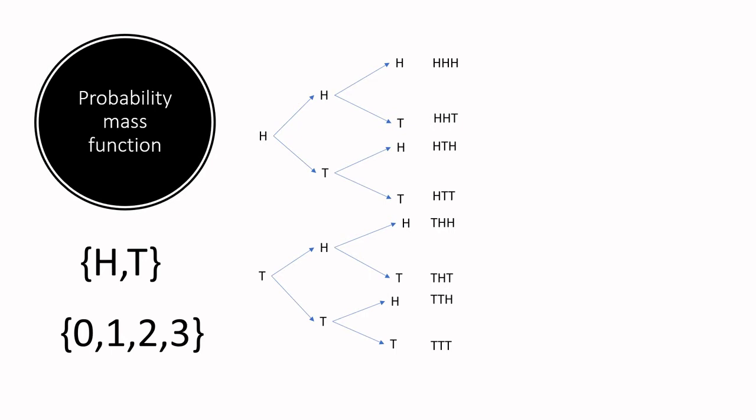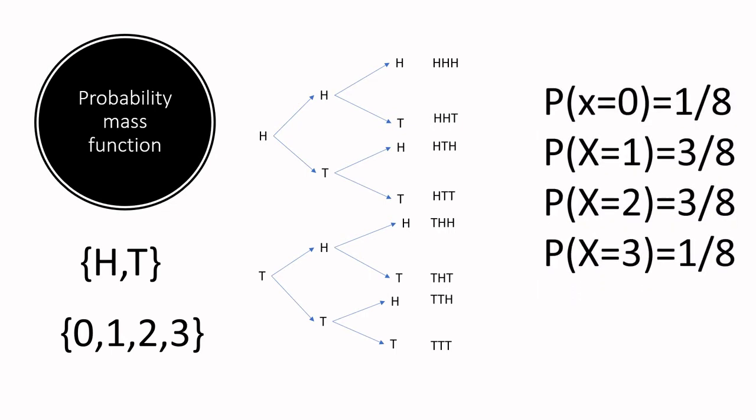Let's try to find out the probability of respective x. So consider x equal to 0. The probability will be 1 out of 8 because only 1 time we'll get no head out of 8. So here the probability is 1 by 8. The probability of x equal to 1 is to get 1 head. So here the outcomes are 3: h, t, t, t, h, t, and t, t, h. So the probability of x equal to 1 is 3 by 8, 3 times out of 8.